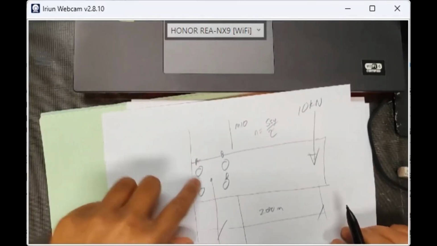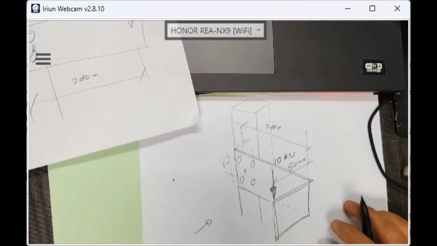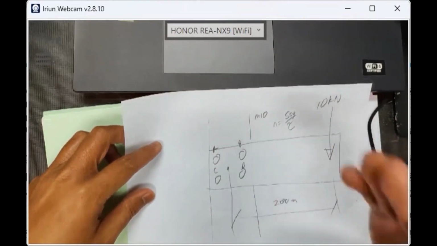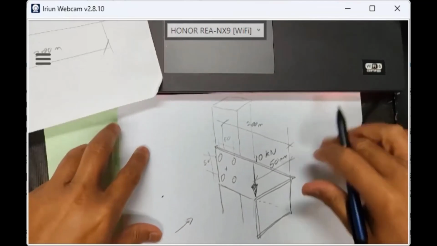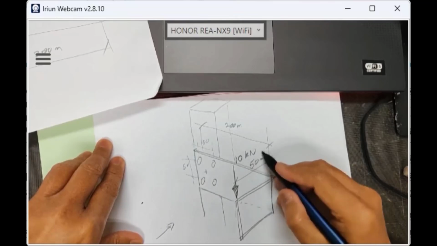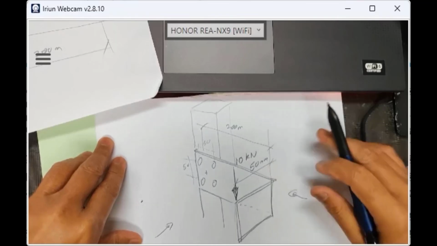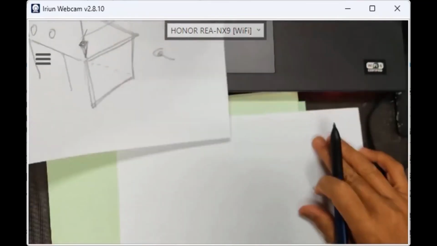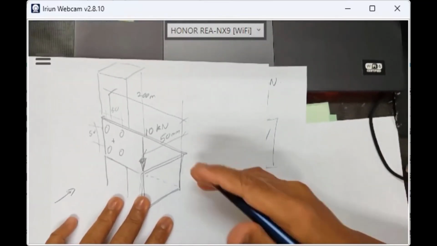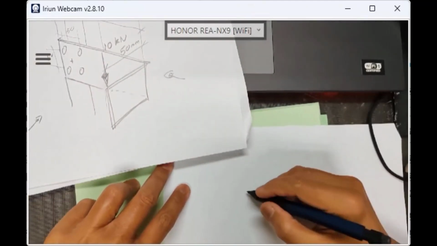If we look from the front view, the direct shear load and secondary shear load are not changing. It's the same as what we already calculated. But when we look from this view, the 10 kN is offset to here by 50 millimeters. So look carefully. When I draw the side view, this is a front isometric view. When I look from the right side view, look here, look carefully.